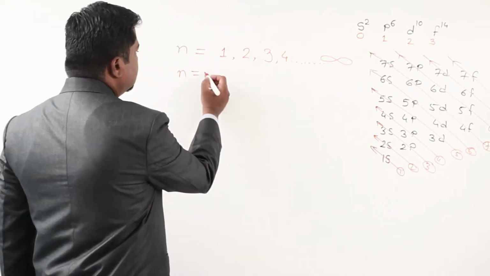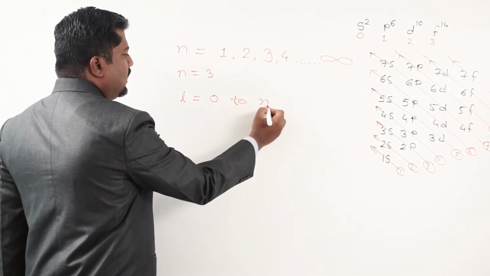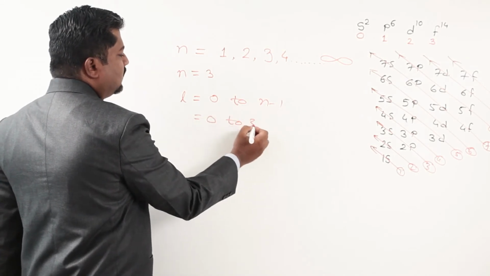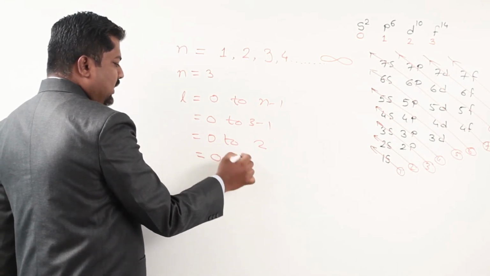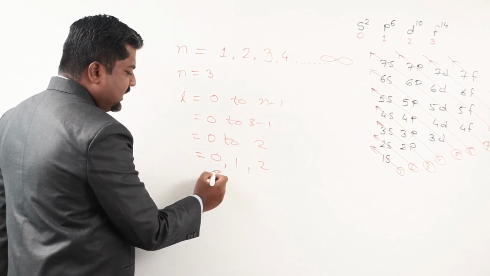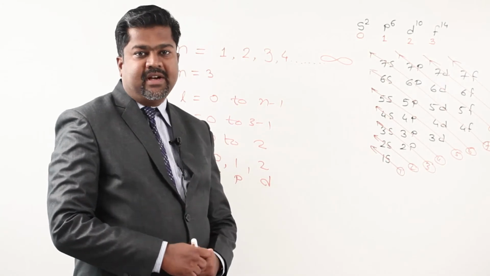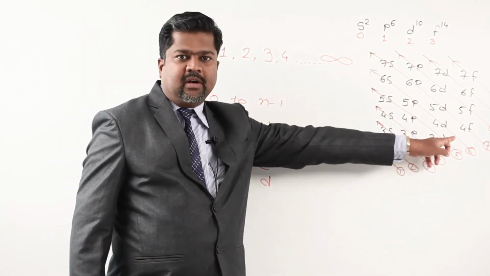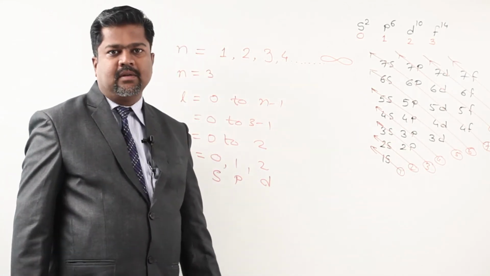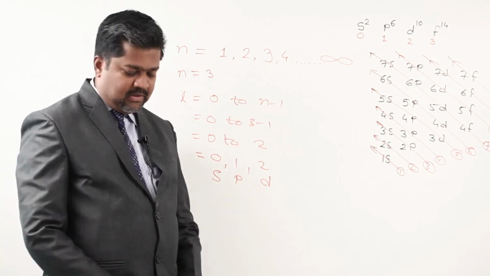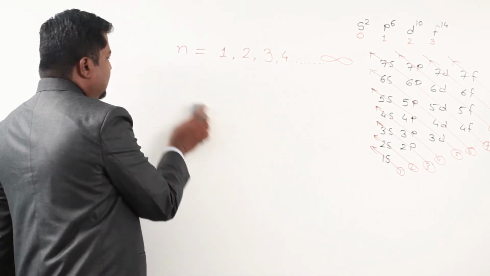If still not clear, we can go the next way, for the third shell. For the third shell, I have to put values from 0 to n minus 1, so that is 0 to 3 minus 1, that is 0 to 2. That means 0, and what is in between, 1 and 2. That means s, p, d. And that's why the third shell has the values s, p, d. So f is not there, only till d. Getting the idea? Like that, try to work out the value of l, the azimuthal quantum number. This is the way we get the values.